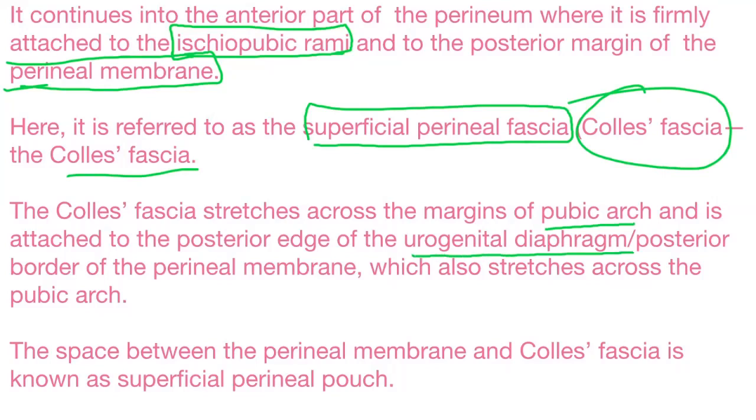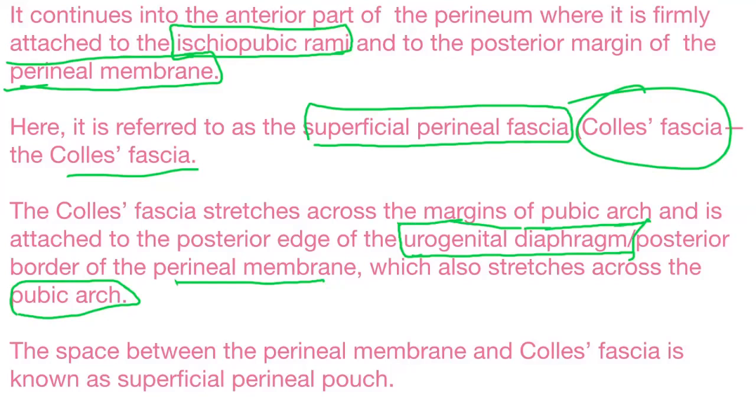The Colles fascia stretches across the margins of the pubic arch and is attached to the posterior edge of the urogenital diaphragm, the posterior border of the perineal membrane, which also stretches across the pubic arch, right? So you'll understand more when we deal with the pelvis, right? Perineal membrane, urogenital diaphragm, all these may be new to you, but it will be clear.